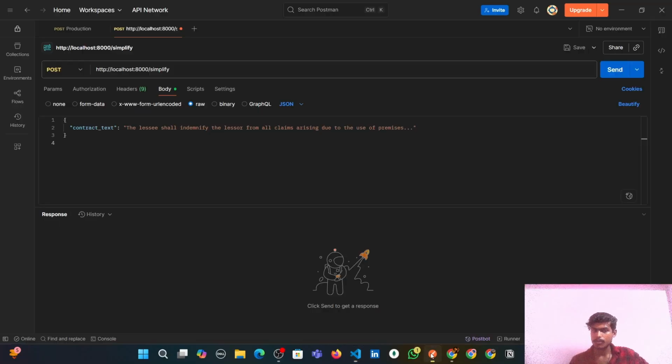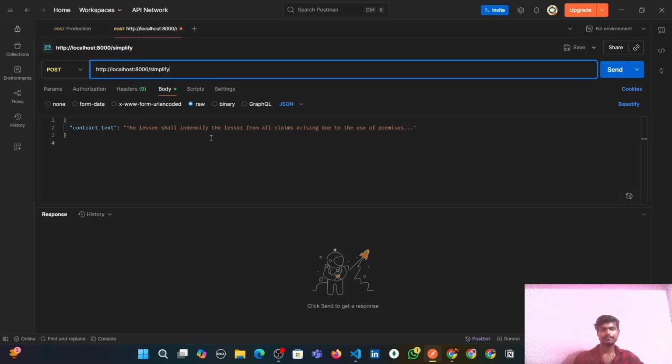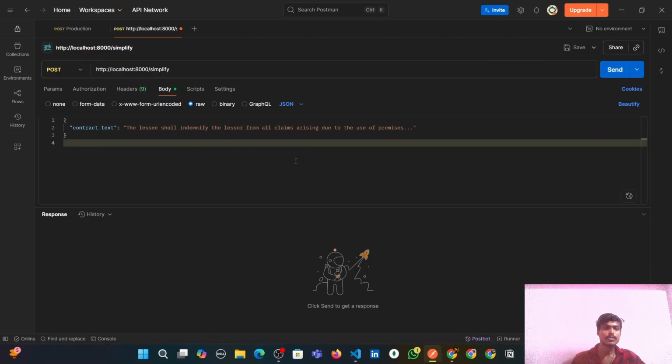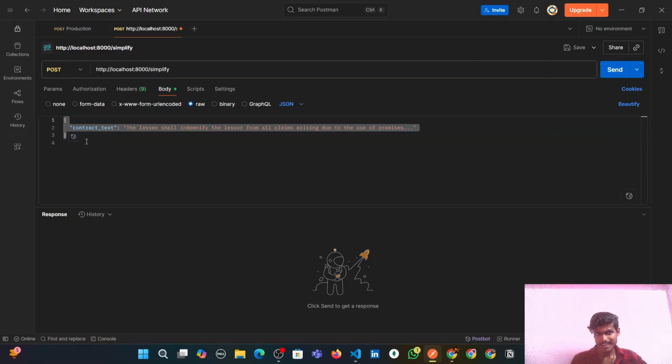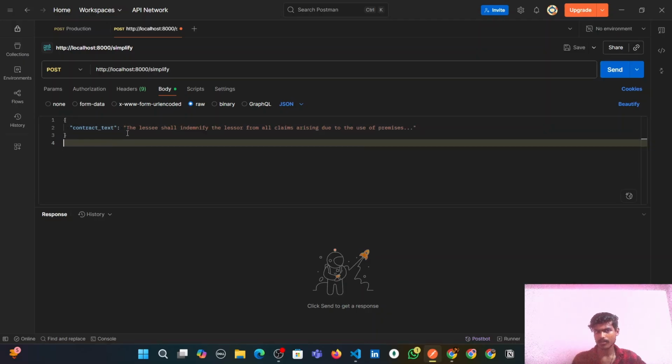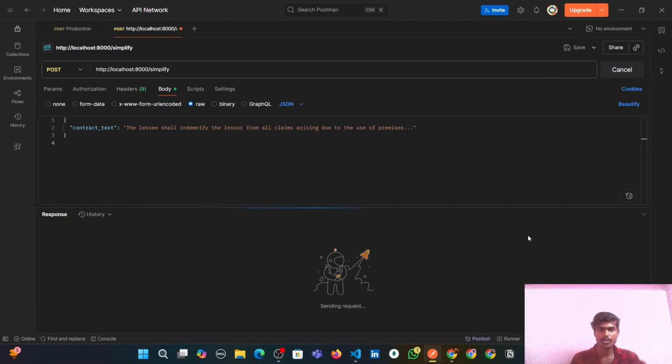I already have the final version running on my machine locally on localhost 8000. Let's check this using Postman. This is the API endpoint on which we will be sending the complex legal contract, so that we will get a response in which the simplified English version of this contract is included. So here you can see, guys, in this payload I have sent a sample text of a legal contract: The lessee shall indemnify the lessor from all claims arising due to the use of premises. We will not understand this, guys. Let's send this one so that we will get the simplified version.